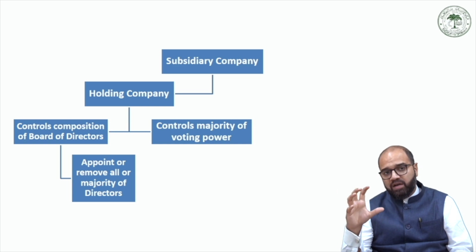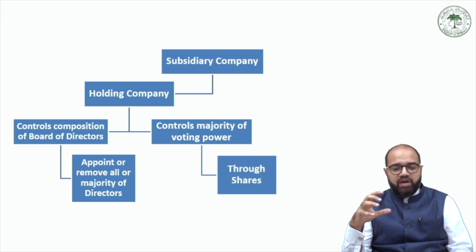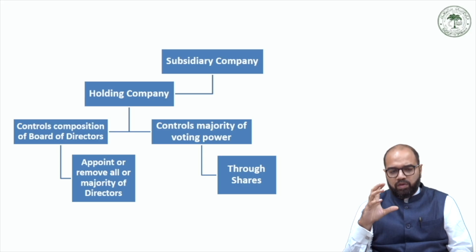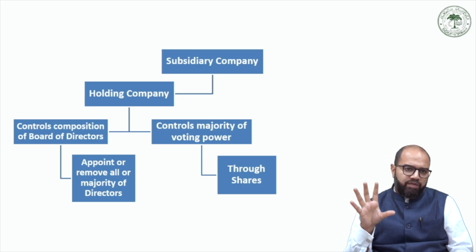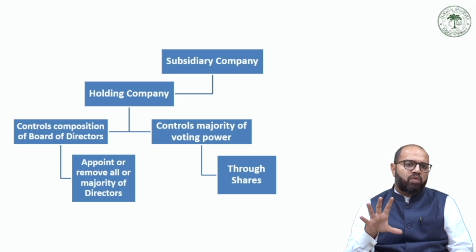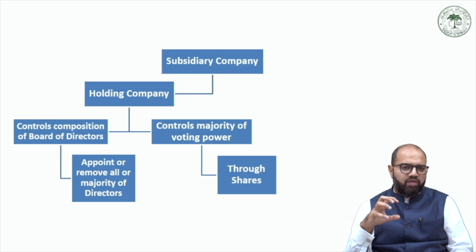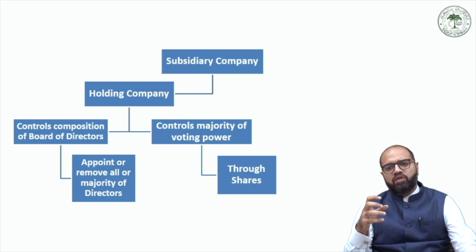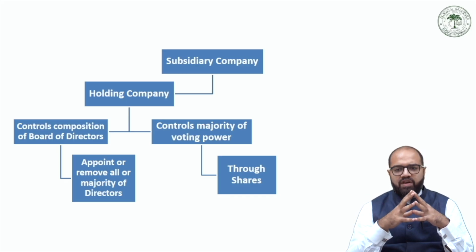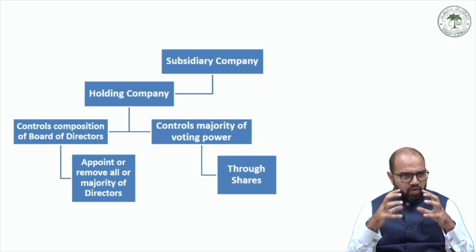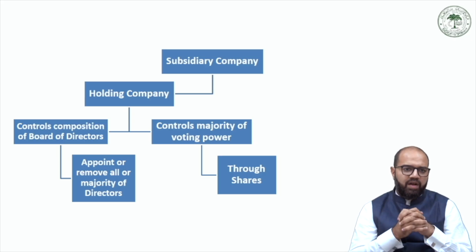On the other hand, control of majority of the voting power comes through shares. So just to put it simply, if a holding company owns majority of shares in a subsidiary company, then it has majority over the voting power. So majority of the voting power essentially means control over the shares or shareholding of the subsidiary company.